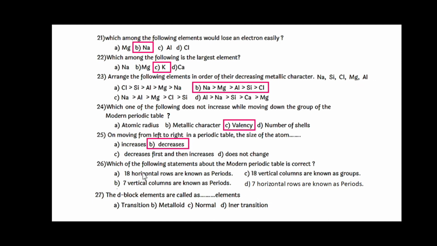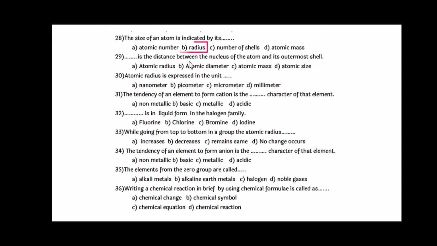Next, which of the following statements about the modern periodic table is correct? Four statements are there, and out of this, the right and correct one is option C: 18 vertical columns are known as groups. Next question, the D block elements are called as dash dash elements, and the answer is transition elements. Next we'll see, the size of an atom is indicated by its dash dash, and that is the radius.